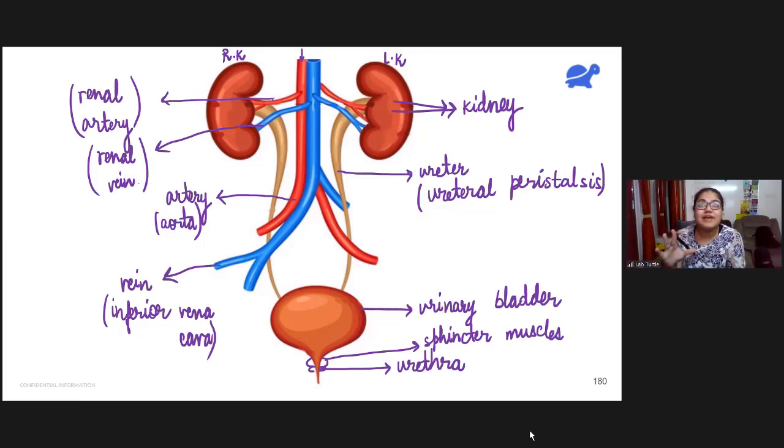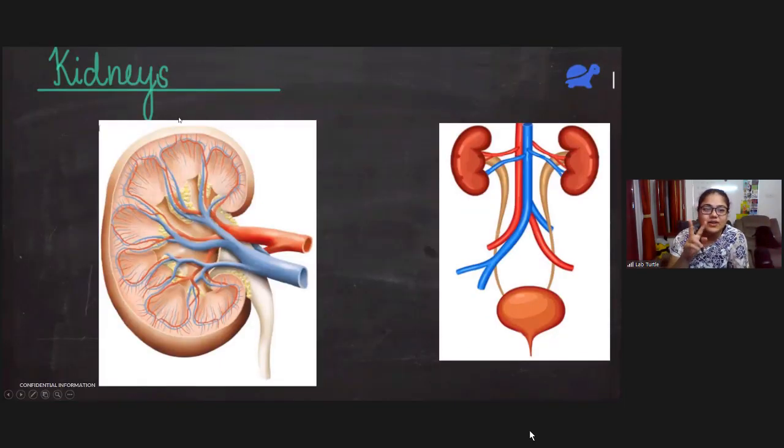So these are various parts of the excretory system, and this diagram has been asked many times in your board exams, both for the ICSE board as well as the CBSE board. They ask you to draw this diagram and label it, so it will be for around 3 or 4 marks. Don't forget to practice this, and these are the various things that you will have to mark. Kidneys are the 2 organs that form urine.